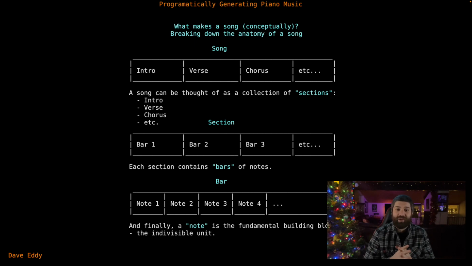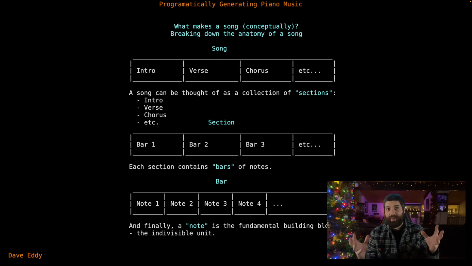So now we have to talk about, okay, what's in a bar? We have 4 beats. What makes up a bar? Well, a bar is just made up of notes. Those notes could be however long. They could be 1 beat long. They could be an eighth note, a quarter note, a half note, all sorts of things like that. And there's nothing we can do past that. There's nothing smaller than a note. We have a note, which is the indivisible unit of music. So with notes, we can build a bar. With bars, we can build a pattern. And with patterns, we can build a song.